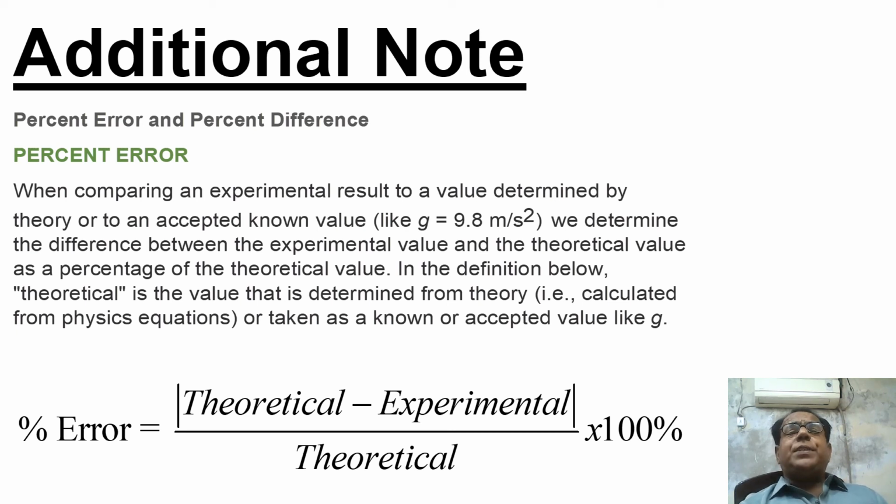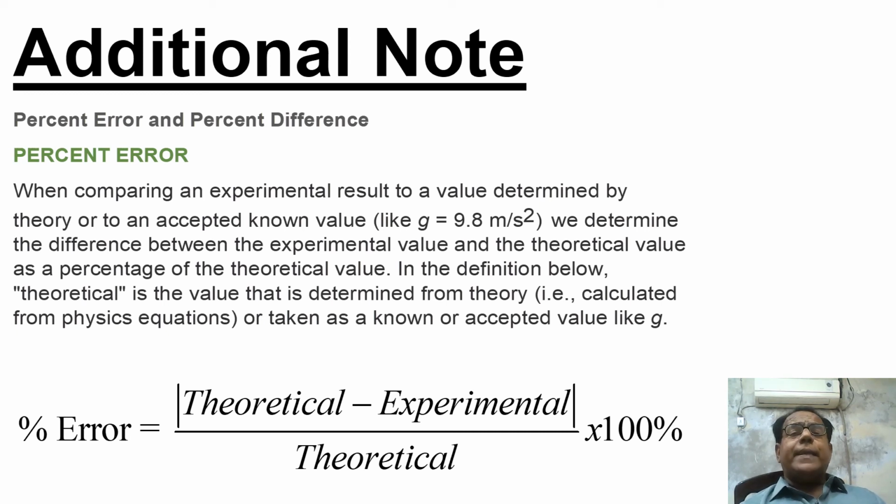In the definition below, theoretical is the value that is determined from theory, that is calculated from physics equations, or taken as a known or accepted value like acceleration due to gravity g. So percent error is equal to the modulus value of theoretical minus experimental divided by theoretical into 100%.